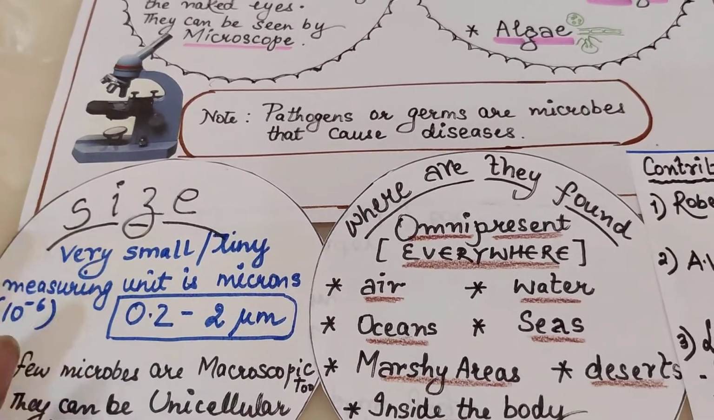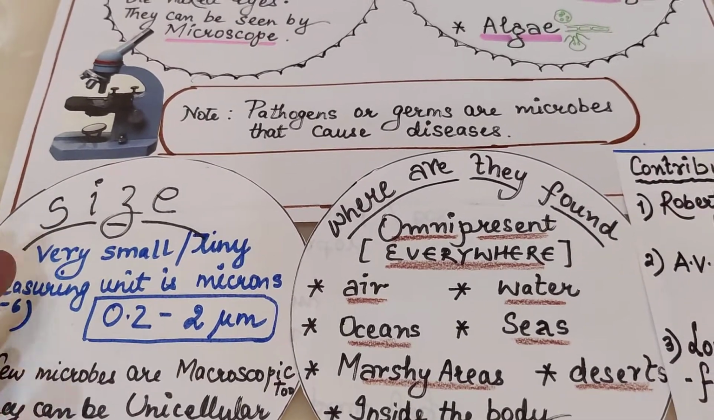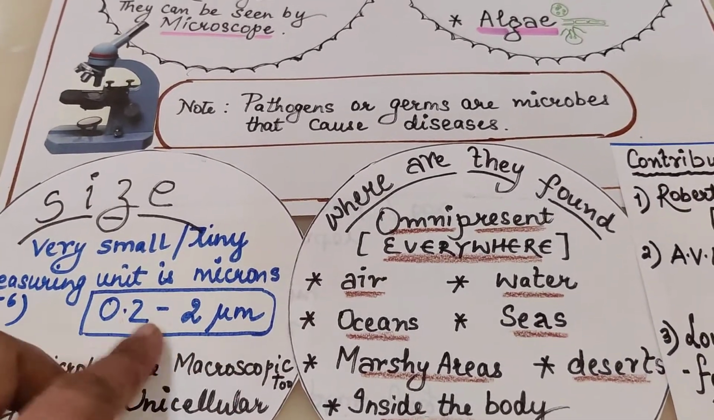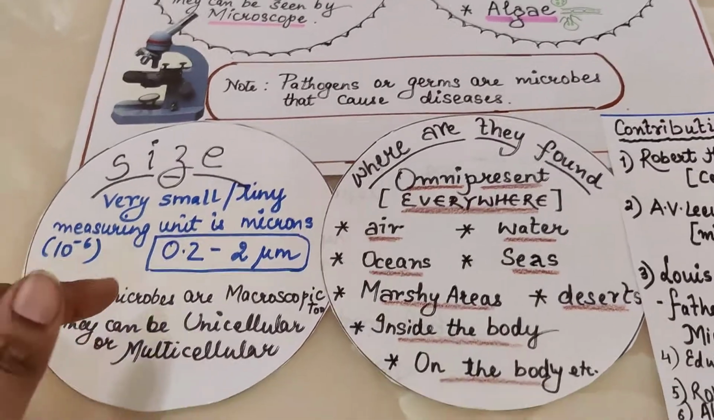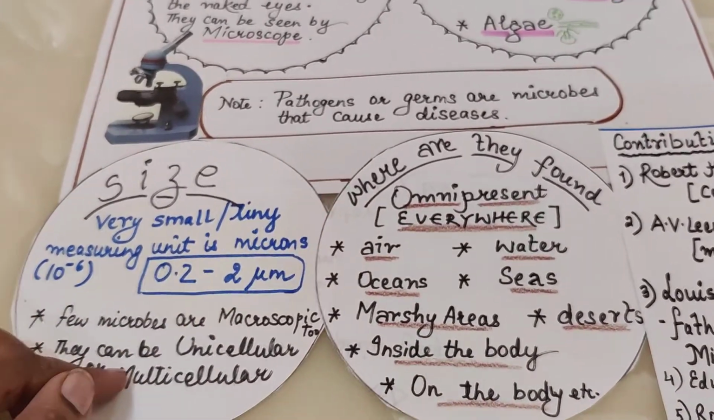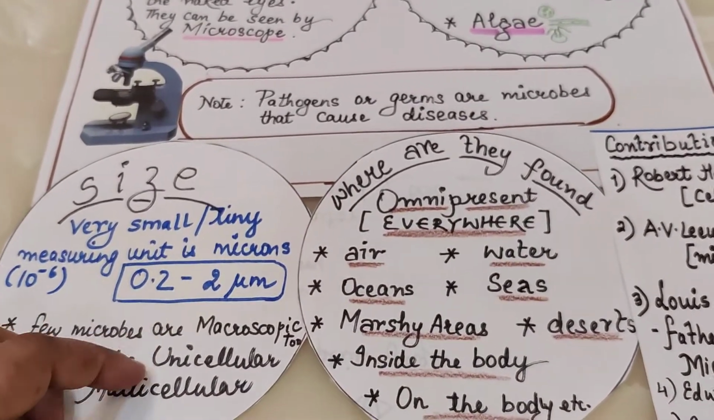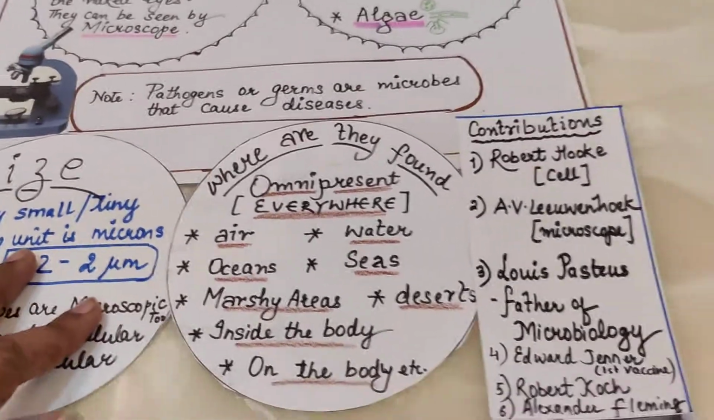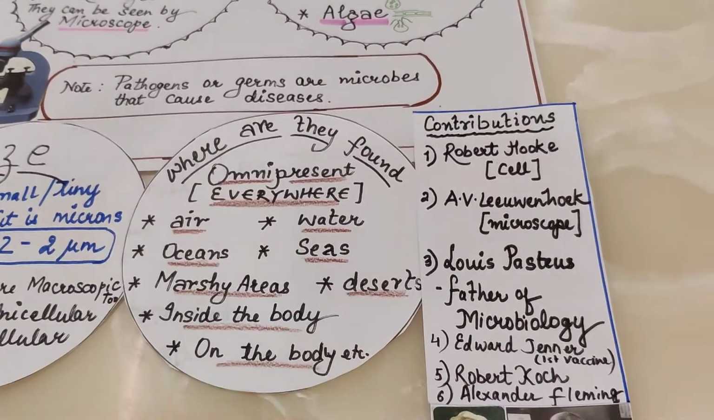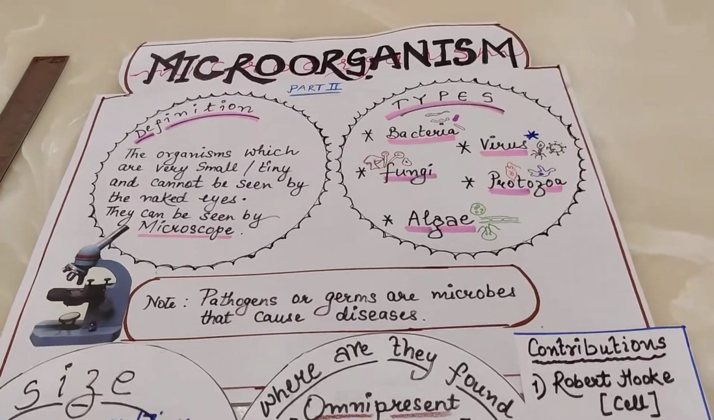You can take up the size. You can write simply very small, tiny. If you want to go ahead with some numerical data, you can go ahead with 0.2 to 2 micrometer. They can be unicellular, yes. Are they multicellular? Definitely yes. You can come and give the examples. And what are the contributions? And this is all about our part 2.